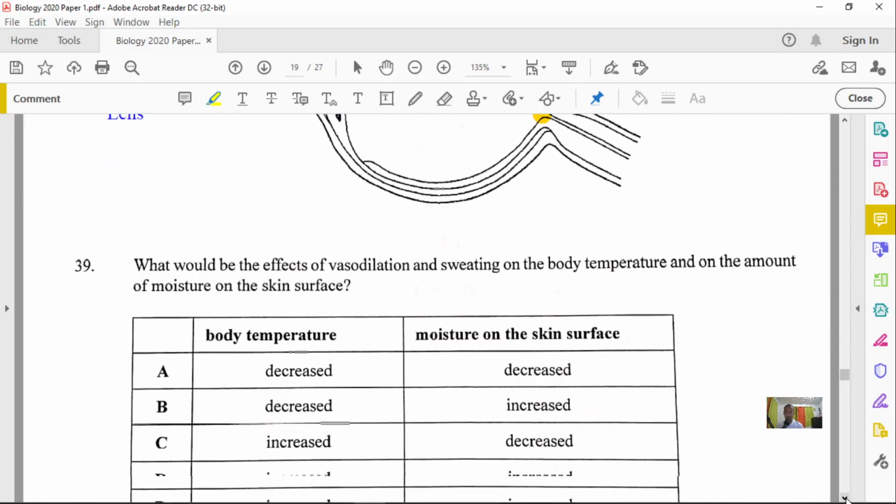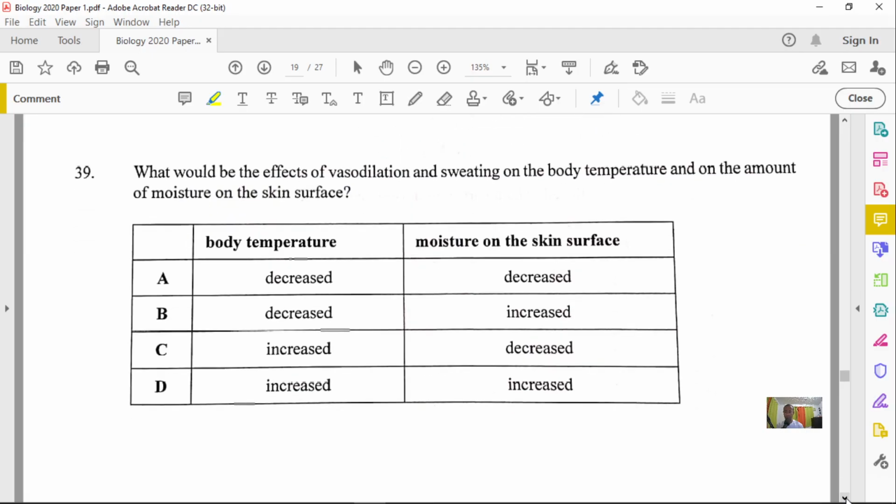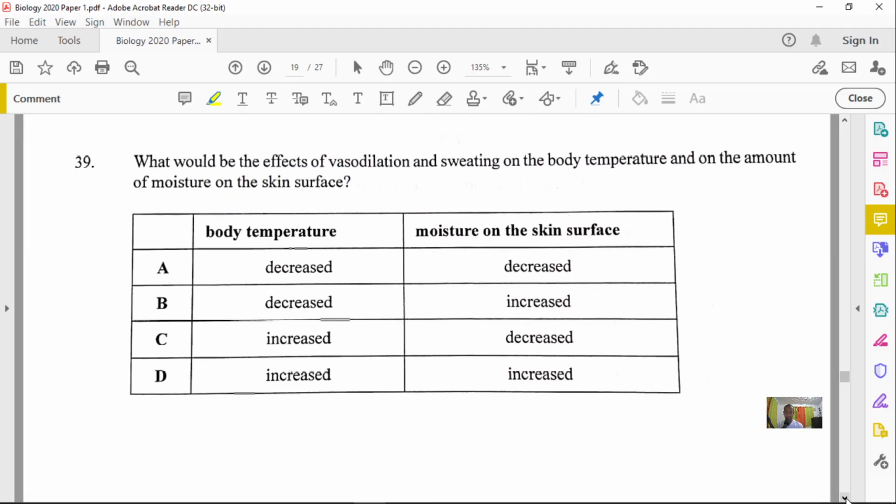So let's go to question 39. In question 39, it states: what would be the effect of vasodilation and sweating on the body temperature and on the amount of moisture on the skin surface? Now, what you need to remember, what is vasodilation? Vasodilation is when the blood vessels near the skin become wider and move closer to the surface of the skin to release heat.